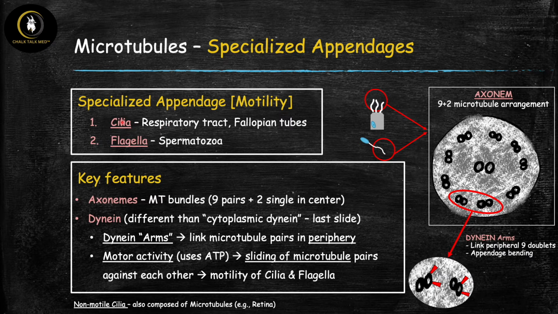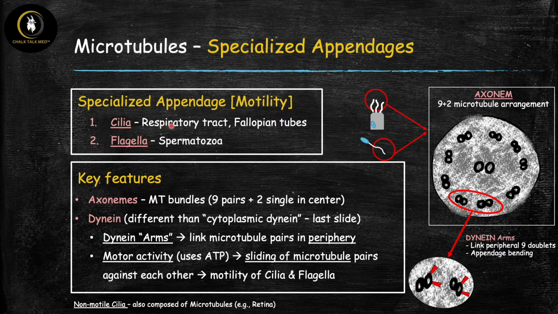So there are actually two types of cilia, which are these hair-like projections that come off the cells. There's the non-motile cilia, which I've talked about down here. So these are also composed of microtubules, but they don't have any role in motility. They don't actually move. So these are primarily sensory structures. But the ones that are a little bit more interesting are these motile cilia, and so those are the ones that we're going to talk about.